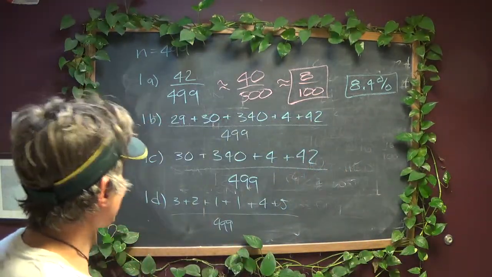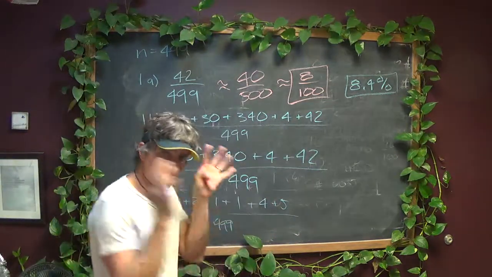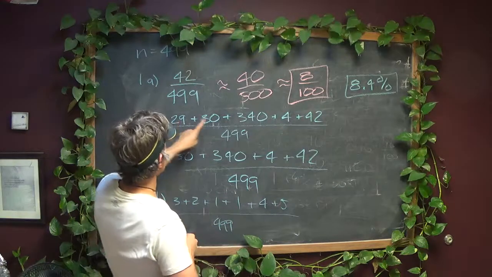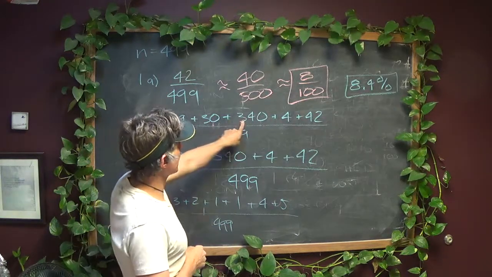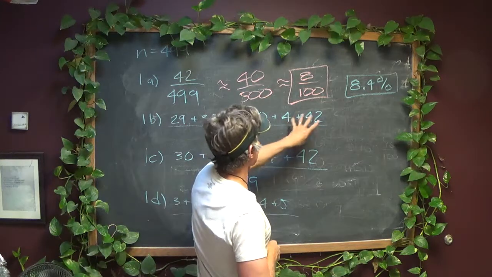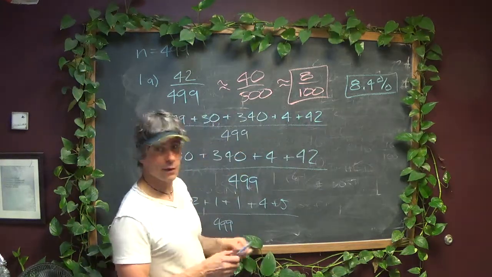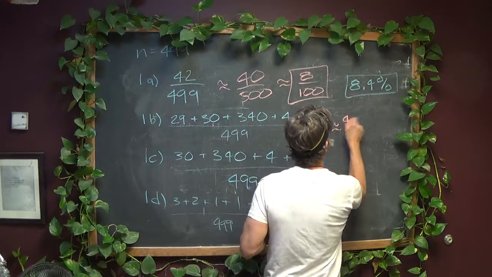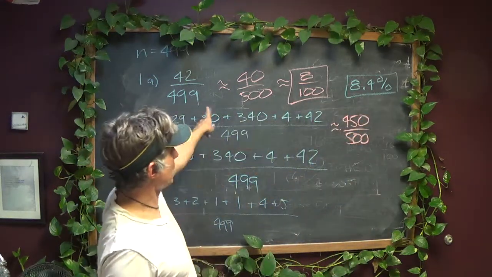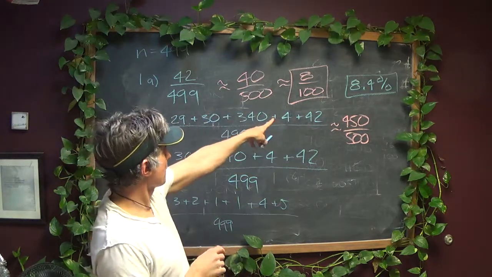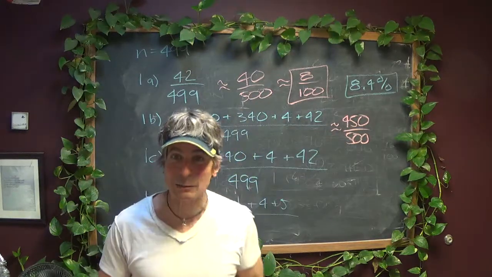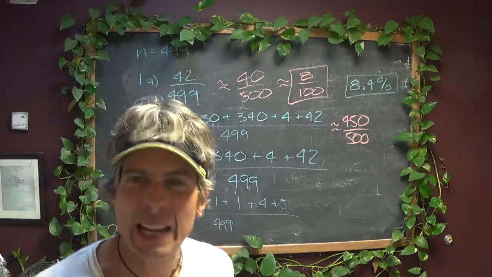Okay, next one down is 29 plus 30. We're going to do some approximate math moving into exact math. 30 plus 30 is 60. That's 400, 450 out of about 500. So this is about 450 out of 500. If we do the same math we did above, divide this by 5 and divide that by 5, I get 9/10 or 90 hundredths. So I'm going to call that 90%.